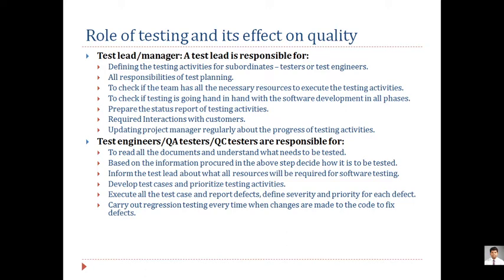Now if you are a manager or a team leader in the industry, you have to define the testing activities for subordinates, because your juniors will be executing the testing. They will be writing the code if they are going for automation, and if they are following manual testing, they will be checking manually. So testers or test engineers are your subordinates, and as a manager you have to define the testing activities. Activity means you have to plan everything from the starting day to the deadline. What all activities your system will be doing, you have to maintain it.